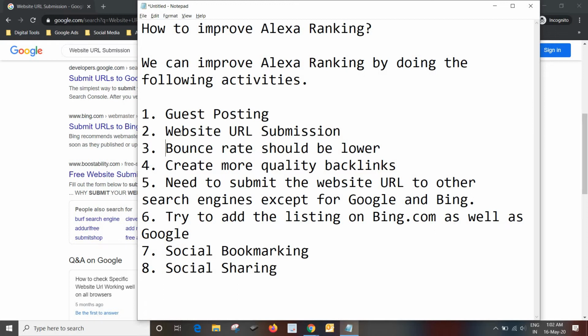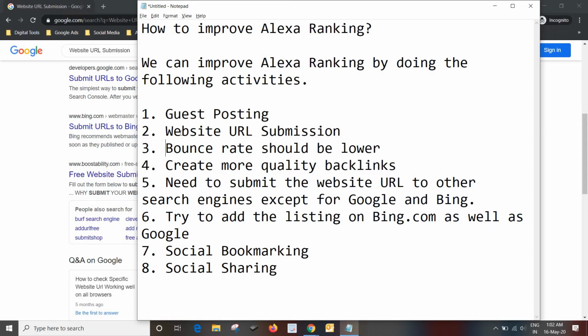And the fifth point is to submit the website URL to search engines other than Google and Bing. Friends, we just configured our website for Google Webmaster and Bing Webmaster. So simply you can find Yahoo Webmaster and other search engine webmasters, and you should configure those for your website.